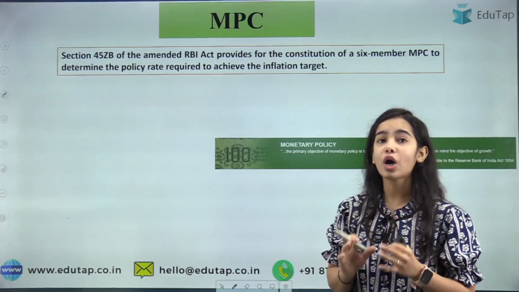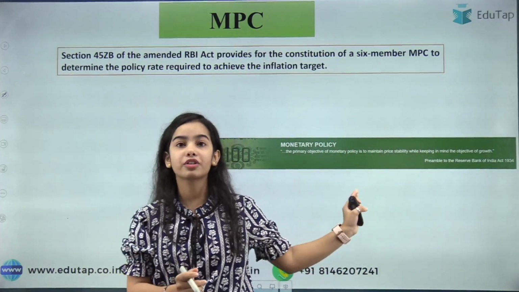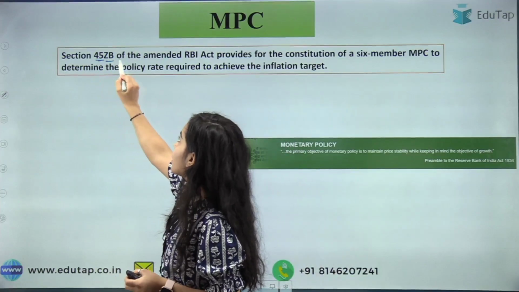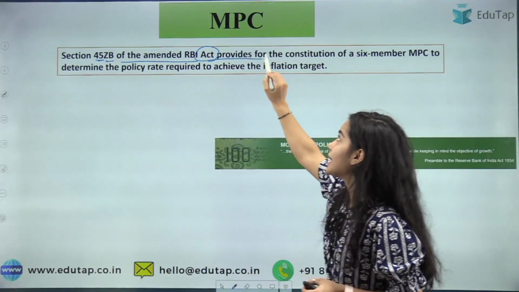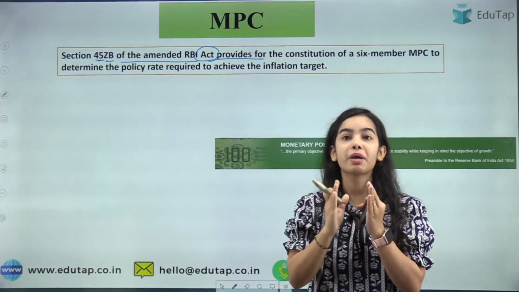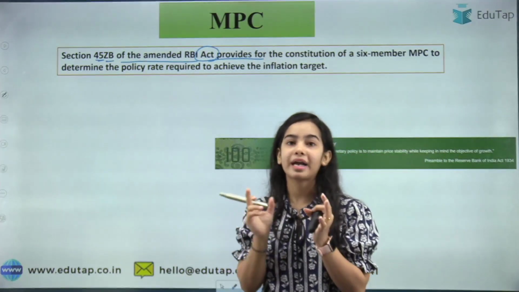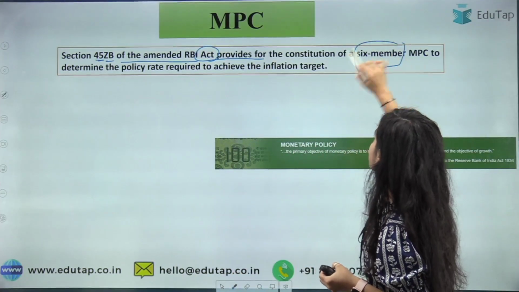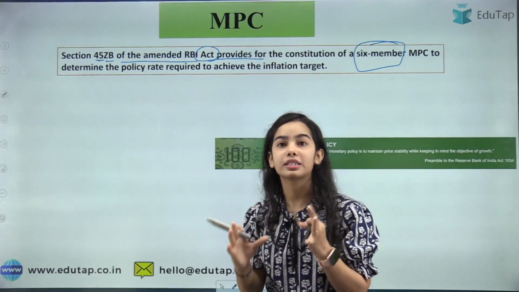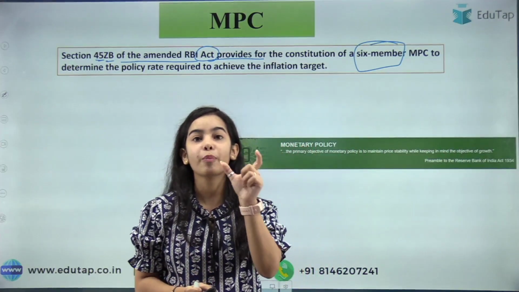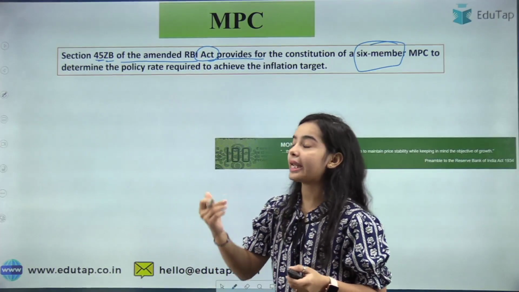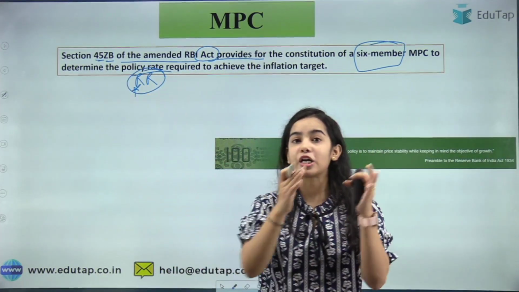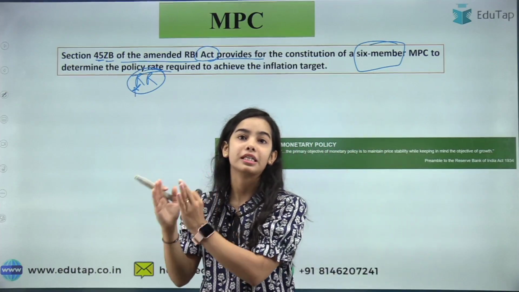Now coming to the Monetary Policy Committee that looks after the monetary policy of the country. Section 45ZB of the amended RBI Act provides for the constitution of the 6-member Monetary Policy Committee to determine the policy rate. There are 6 members in the Monetary Policy Committee, and the committee determines the policy rate, that is the repo rate. And when the repo rate changes, the marginal standing facility and the standing deposit facility also change.